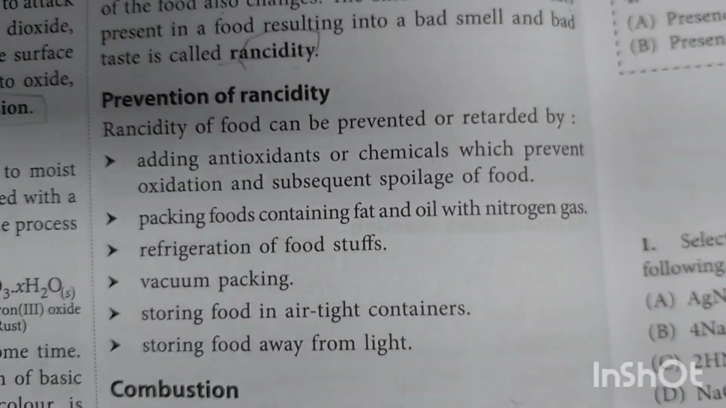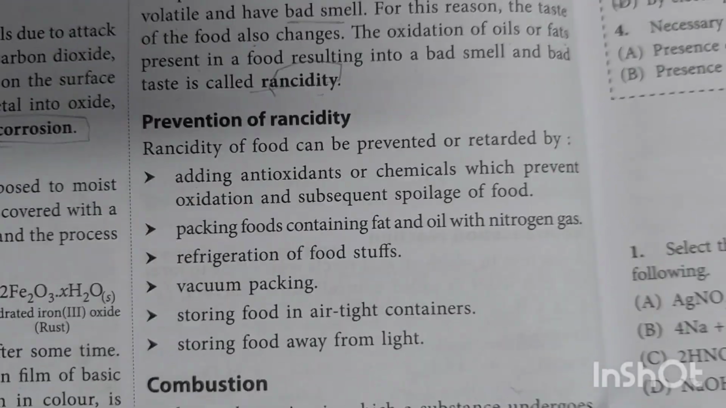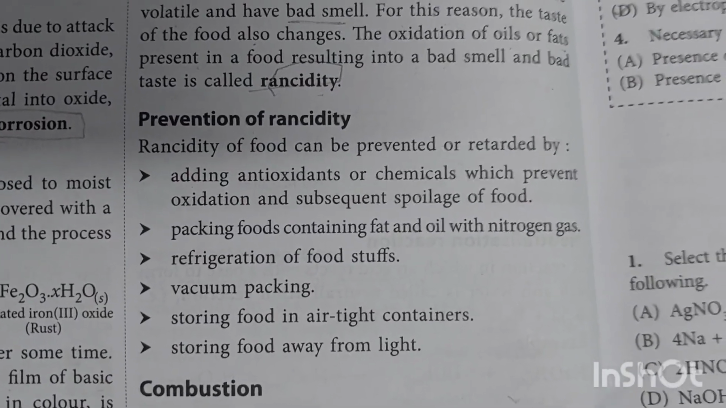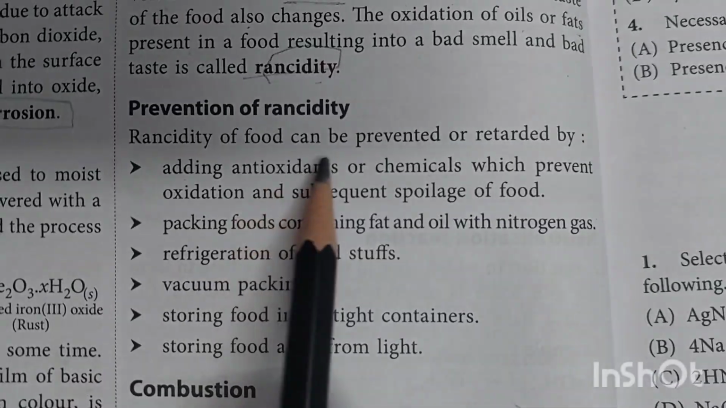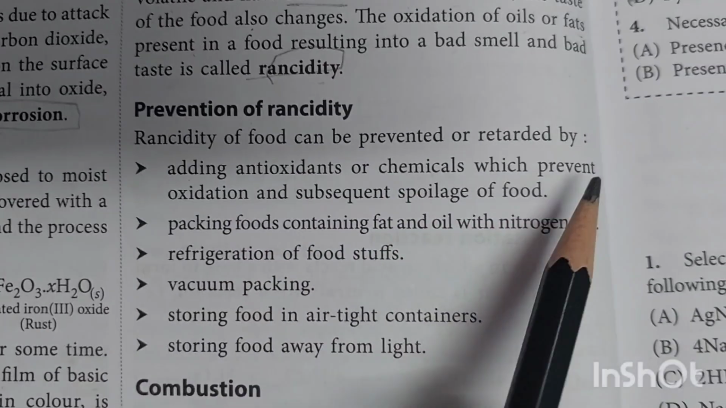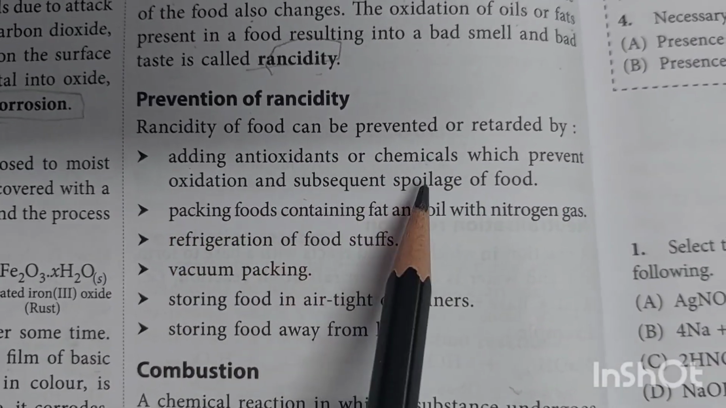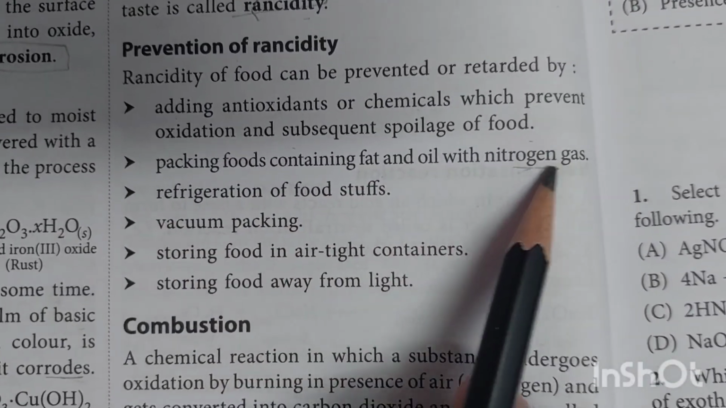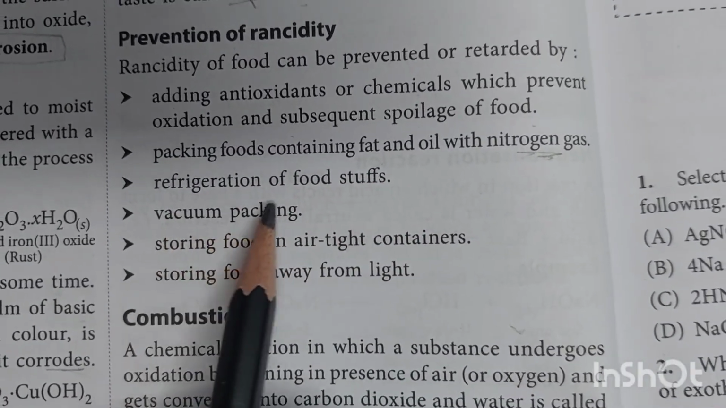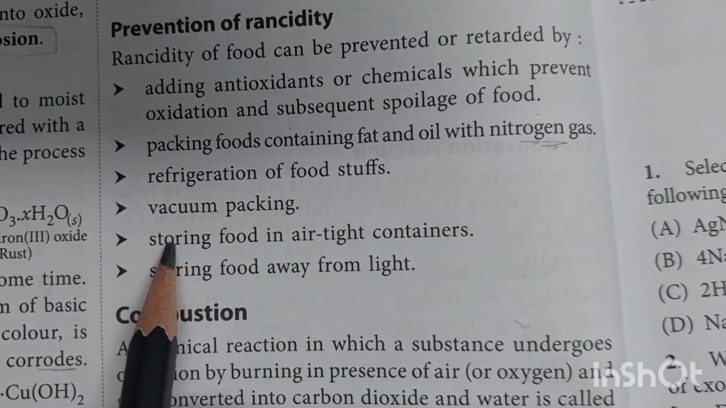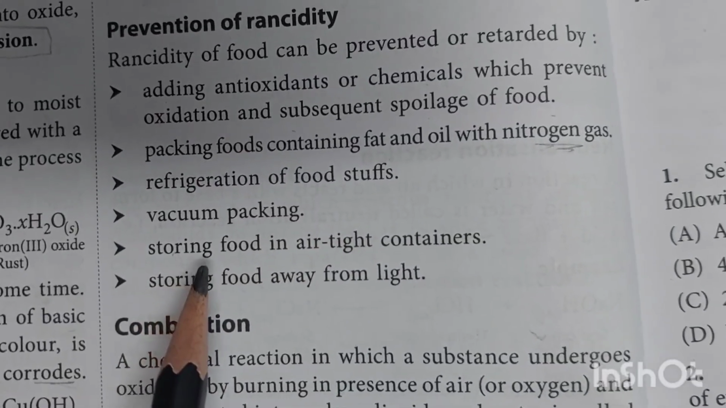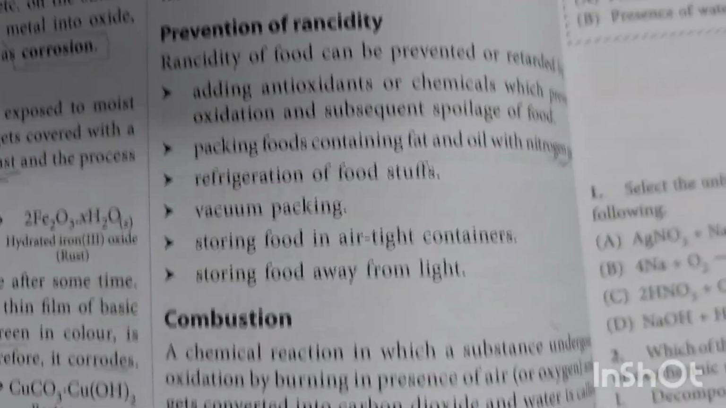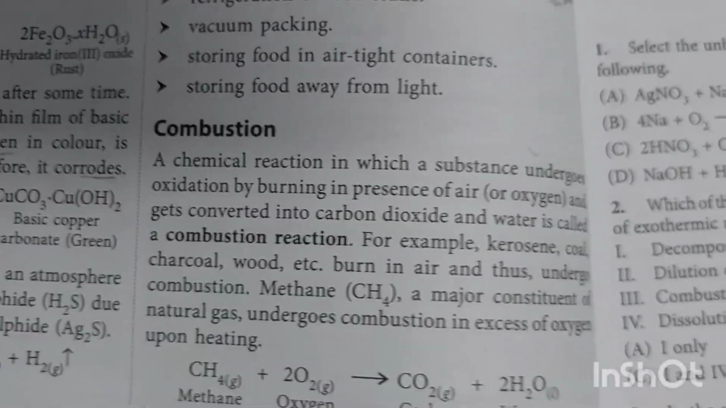Now we'll see the prevention of rancidity. Rancidity of food can be prevented or retarded by adding antioxidants or chemicals which prevent oxidation and subsequent spoilage of food, packing foods containing fat and oil with nitrogen gas, refrigeration of foodstuffs, vacuum packing, storing food in airtight containers, storing food away from light. So these were the prevention of rancidity.